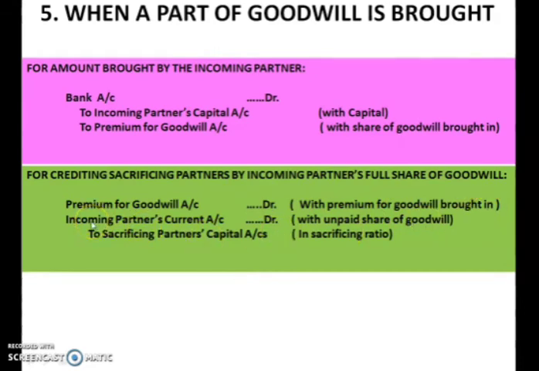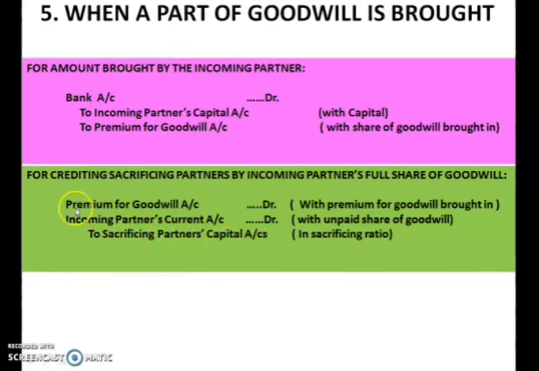Now the part which is not paid, with unpaid share of goodwill, that part of the goodwill which is not brought by the partner, for that the incoming or new partner's current account will be debited to sacrificing partner's capital account.